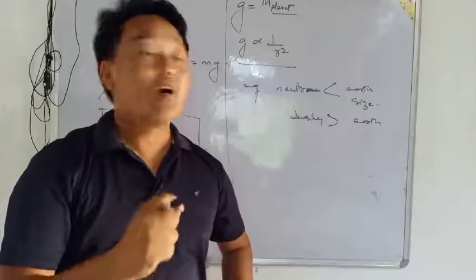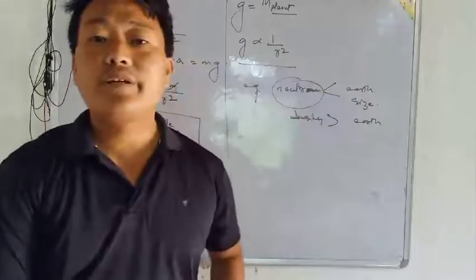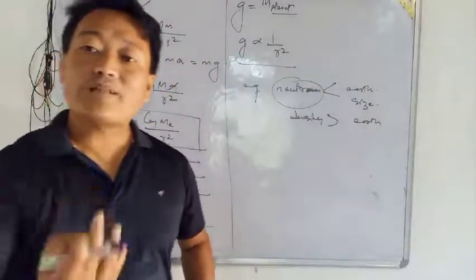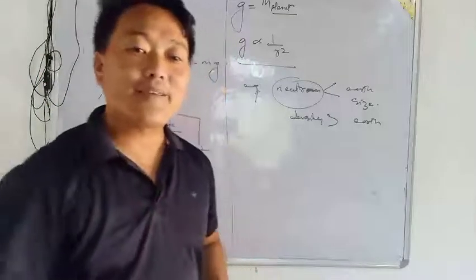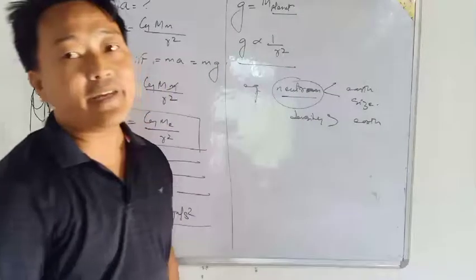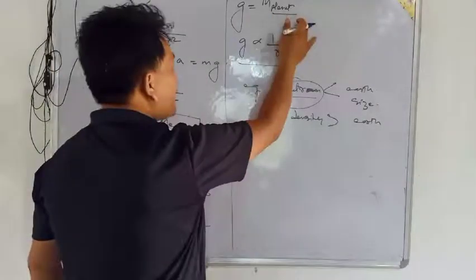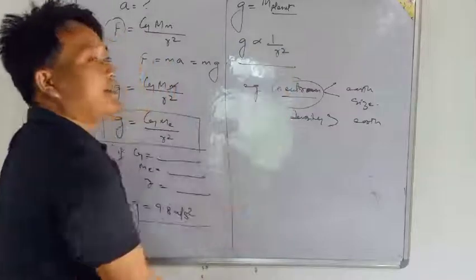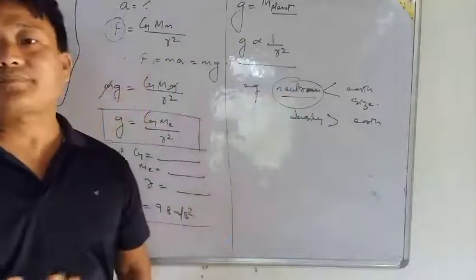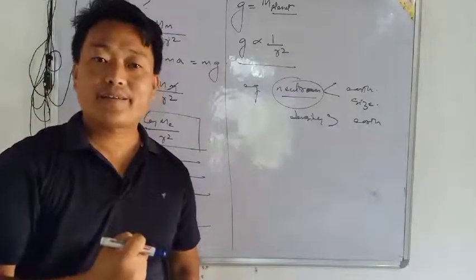The size of the neutron star is nearly a few kilometers only, but density is very high. In this case the acceleration due to gravity of the neutron star will be very high, and we have to know that it depends on the mass of the planet and next the radius. Radius less means density is very high.